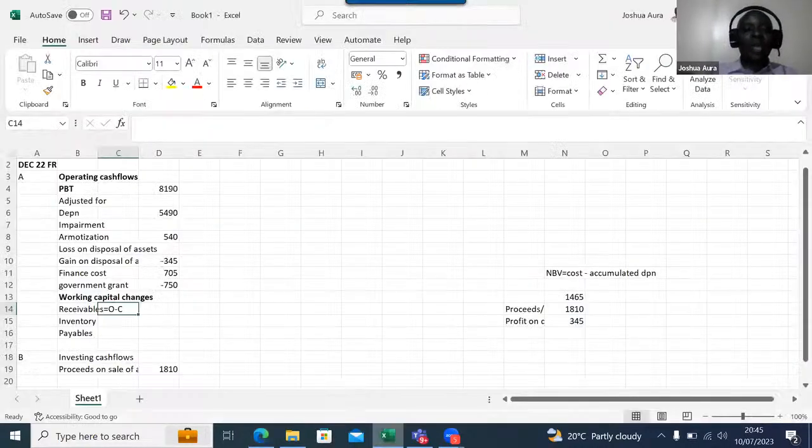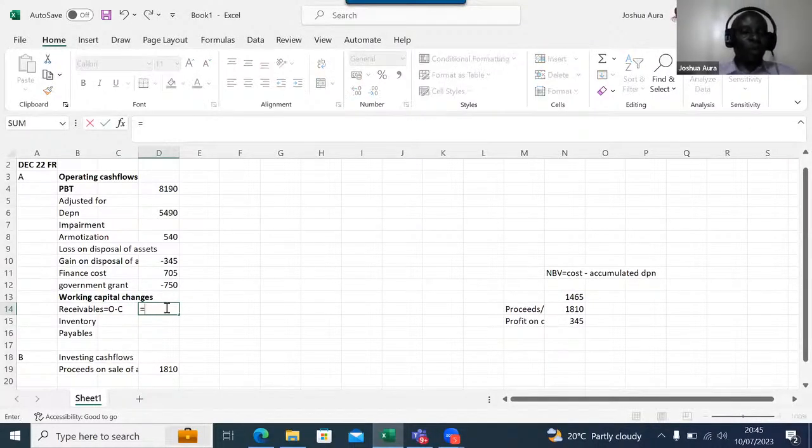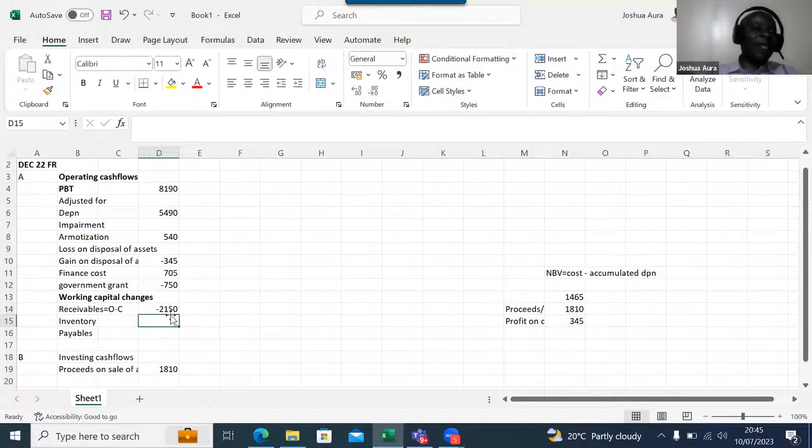So come here to your Excel, and I say equals 7080 minus 9230, and then enter. I'm getting minus 2150. The moment I do opening minus closing, I don't have to start worrying whether the receivables increased. That's none of my business. This will do a self-adjustment. Now it has given me minus 2150, meaning it's a cash outflow.